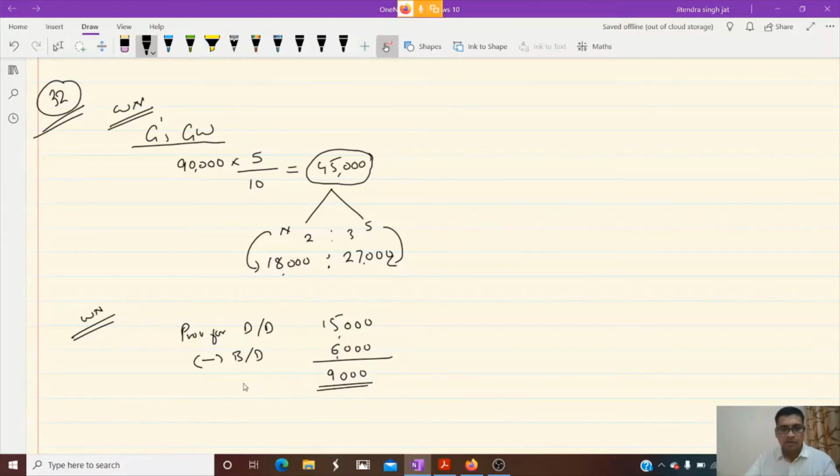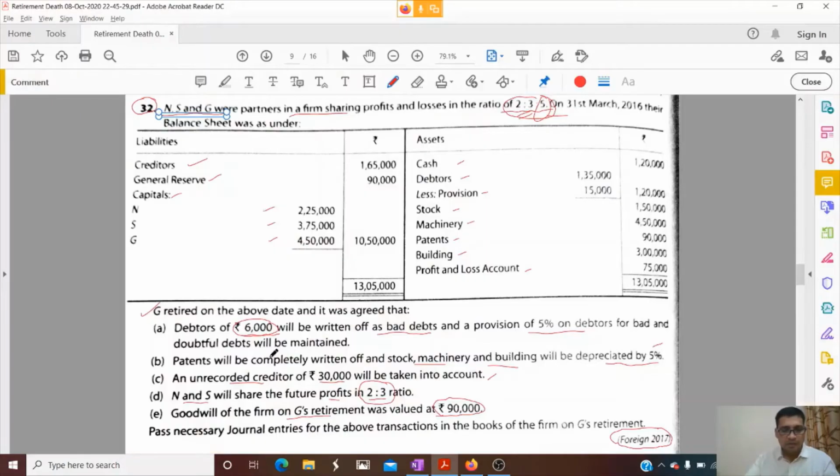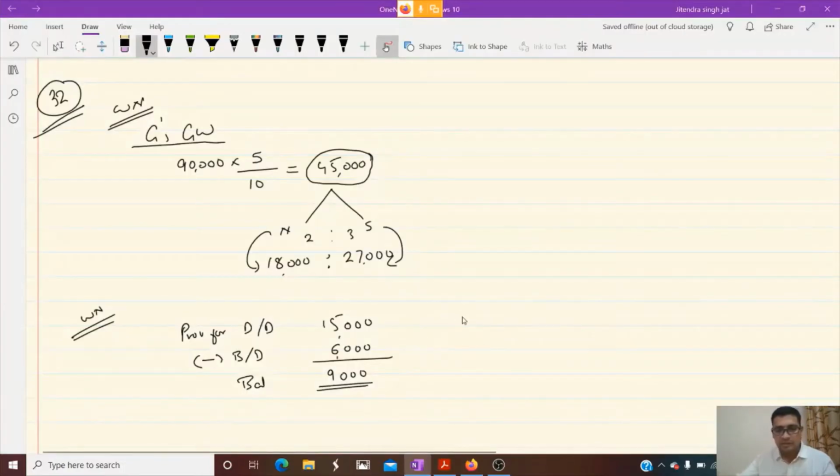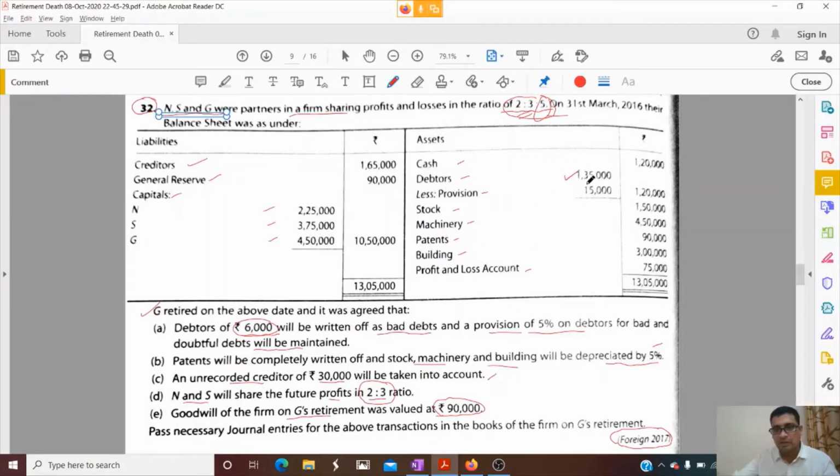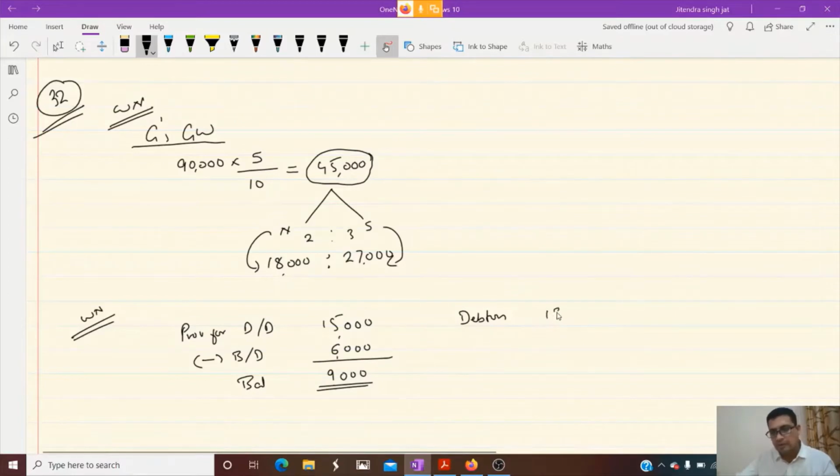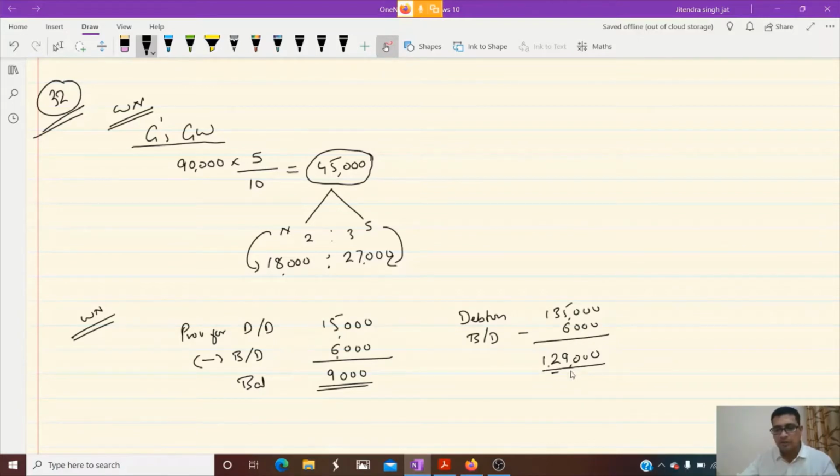Now this is the provision which you have. Balancing figure. Okay. Now in the question what is mentioned? It is mentioned that a provision of 5% on debtors will be maintained. So now we need to calculate 5% on debtors. So let's come to debtors also. How much debtors were given in this question? 1,35,000 you can see here. So out of 1,35,000, first we subtract bad debts. Due to bad debts, debtors also reduced. So when we reduce 6,000, how much we get? 1,29,000.